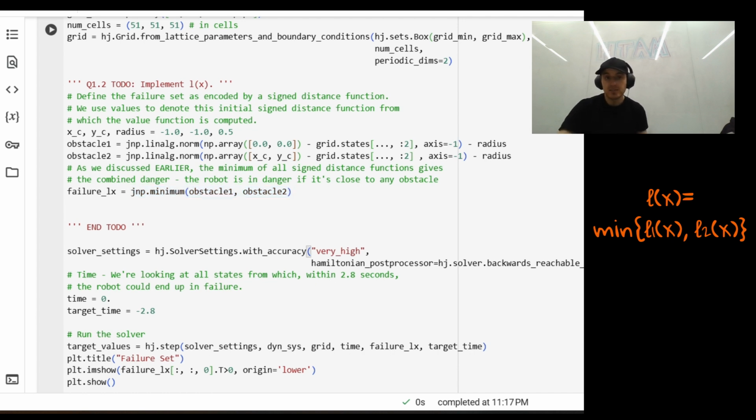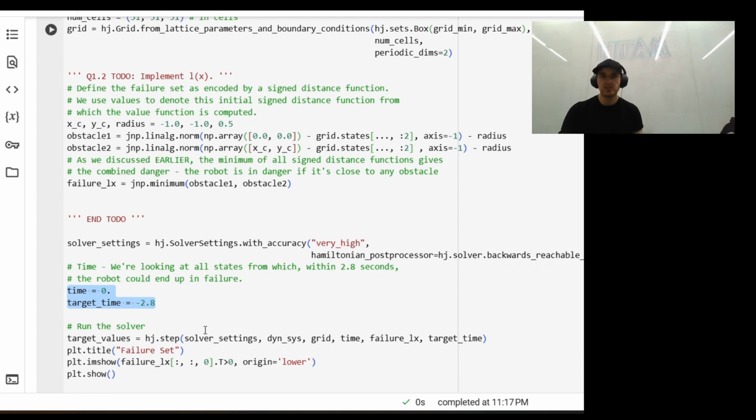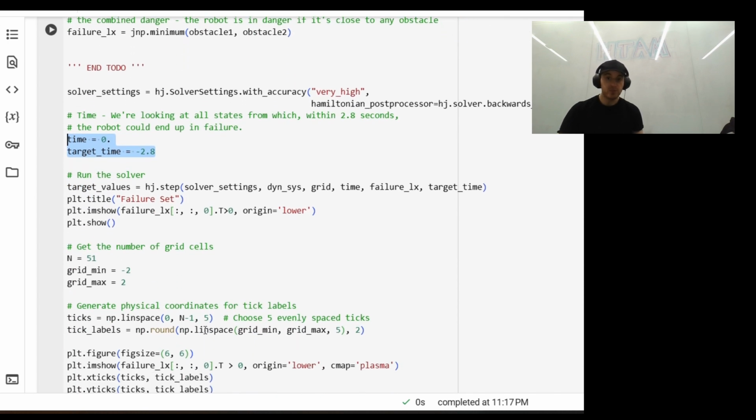Okay, next is the solver configuration, which configures the HJ solver with very high numerical accuracy and a BRT post processor. So the solution is computed backwards in time. That's the magic of backwards reachable tube. The solution is computed backwards in time and collects all states that could end up in the failure set. So here we set the initial time to 0 and the target time to negative 2.8 because we want to do backwards reachability for 2.8 seconds. What this means is that we're looking at all states from which, within 2.8 seconds, the robot could end up in failure.